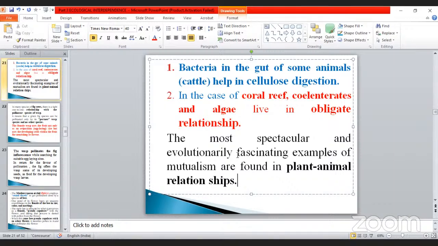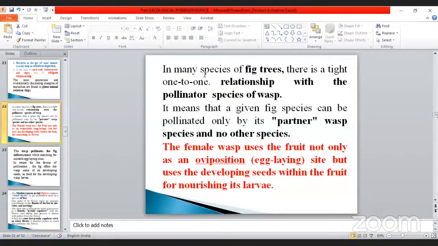The most spectacular and evolutionary fascinating examples of mutualism are found in plant and animal relationships. The best example has been given. See here, another one. In many species of fig trees, there is a tight one-to-one relationship with the pollinator species of wasp. In the fig, there is a small hole inside. The wasp enters and pollination takes place within the fig fruits. It will not enter any other species. Cross pollination will not occur inside it because it's a very small hole only.